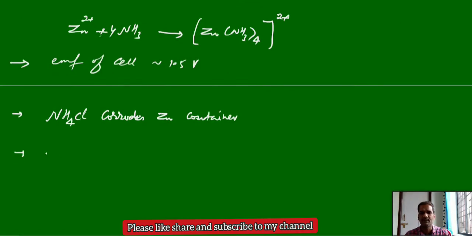And one more point, here we are using manganese dioxide. Manganese dioxide acts as a depolarizer. The role of manganese dioxide in the dry cell is depolarizer, which means it can absorb the released hydrogen gas. If any hydrogen gas is released in that reaction, that also causes leakages. So to overcome that, we use manganese dioxide. It can absorb hydrogen gas.